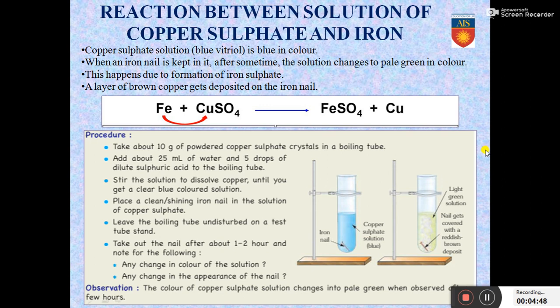Reaction between solution of copper sulfate and iron. This is also a very important slide. So copper sulfate solution, or blue vitriol, is blue in color. It gets its name from the blue color only.